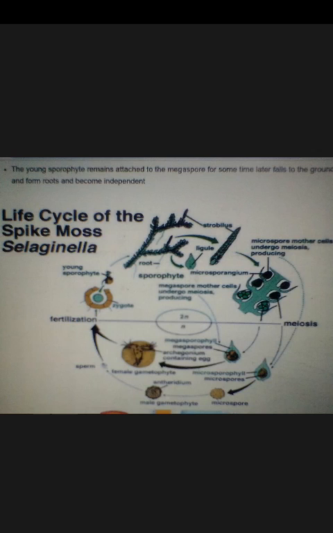So students, in this way the life cycle goes on from sporophyte to gametophyte, then gametophyte to sporophyte. Here we have seen the morphology, systematic position, structure, reproduction and life cycle of Selaginella.